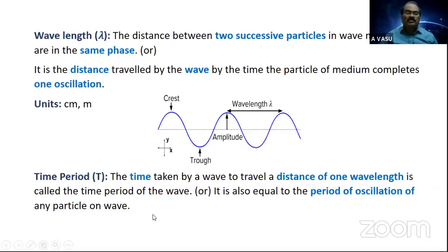This is the way time period is to be expressed. As usual, what is the SI unit for time? Time period, second. So wavelength, time period.